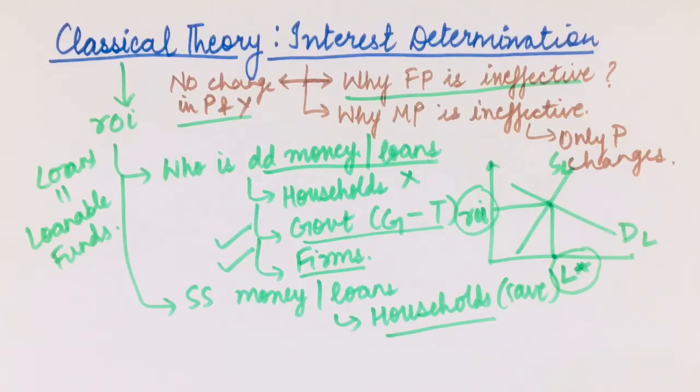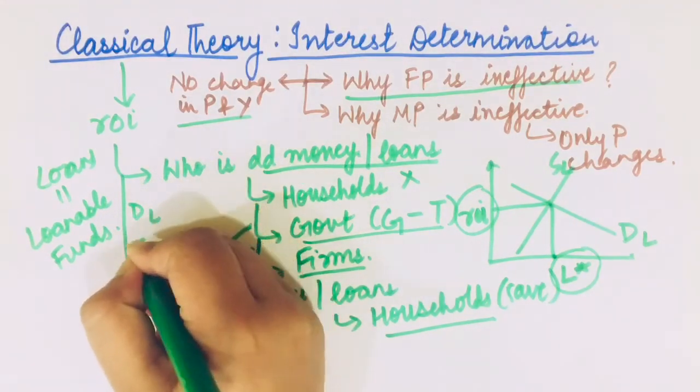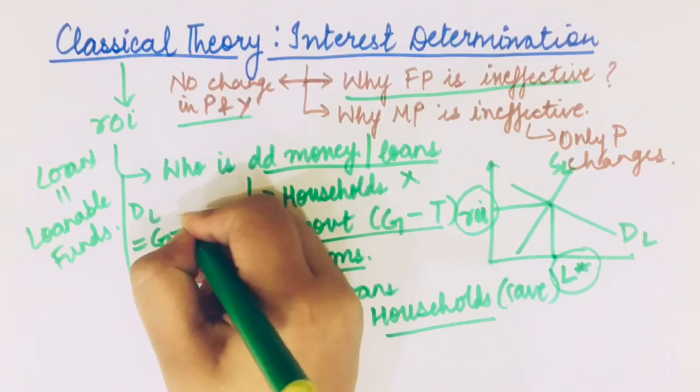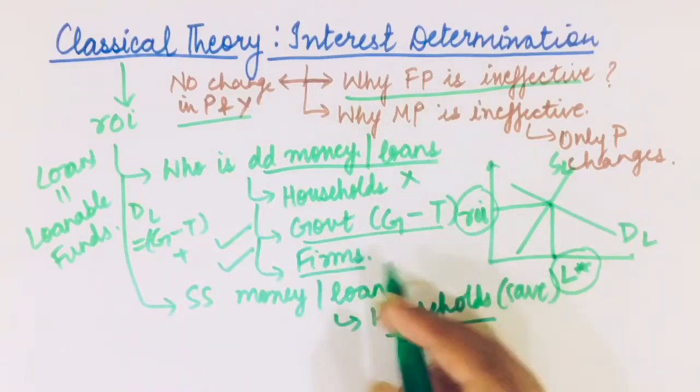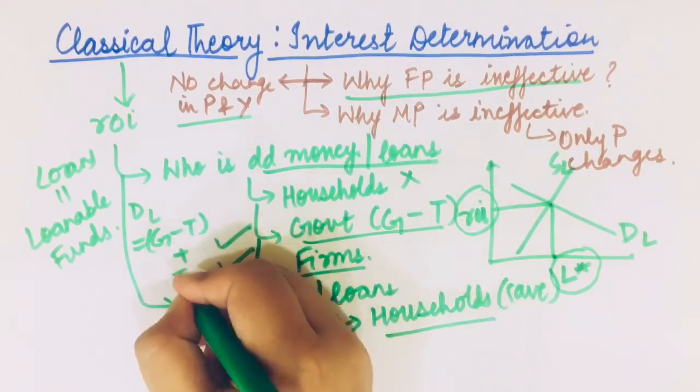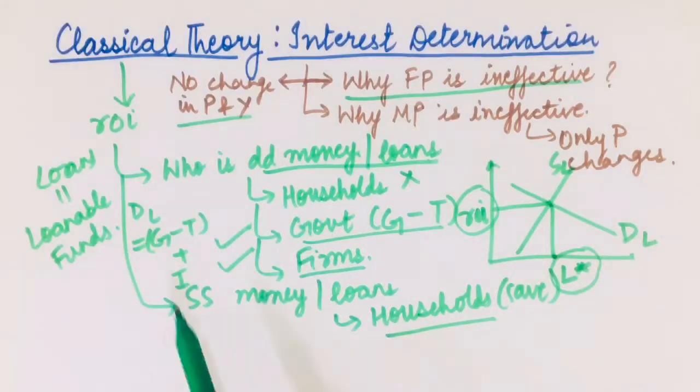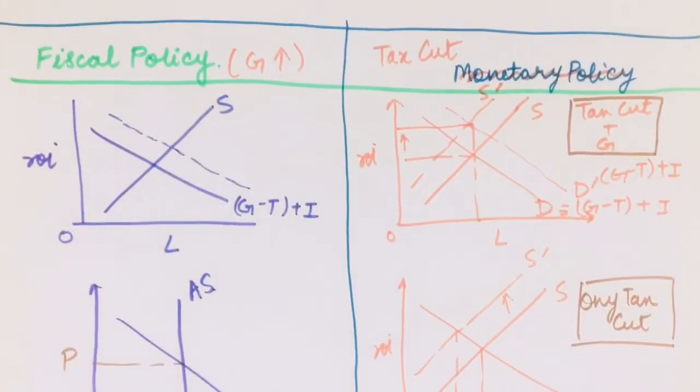So when I write this demand for loanable funds, I can also write it as G minus T plus I, where firms demand loanable funds for I. So my demand for loanable funds is equal to G minus T plus investment in an economy. So let's move forward and understand why we say fiscal policy is ineffective. It is understandable by these schedules.